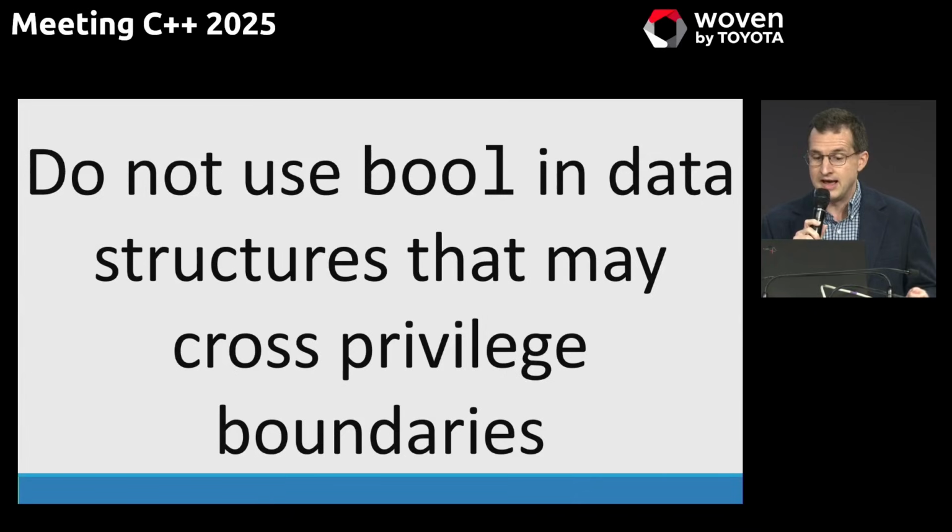Because a bad actor could write a bit pattern in that bool that is neither 0 nor 1, and then you might be in a lot of trouble. And it is not easy to write code to detect that you're in trouble, because the compiler may optimize your checks away, because it says, well, it's always true or false, 1 or 0, like, what are you doing? So maybe C had it right back in the days when bool types were just typedefs of int.